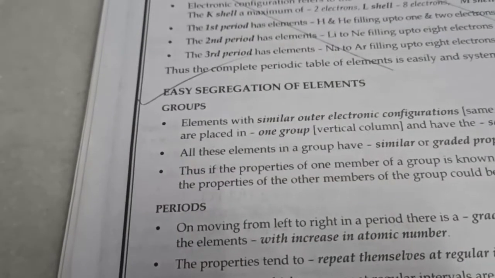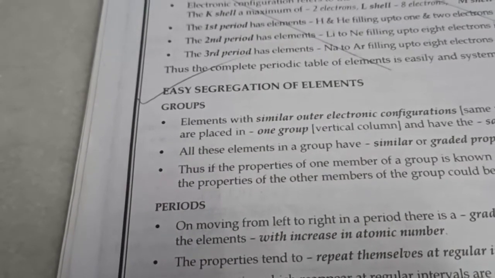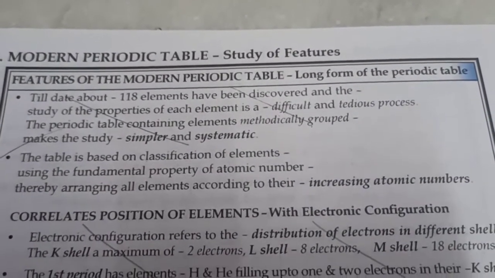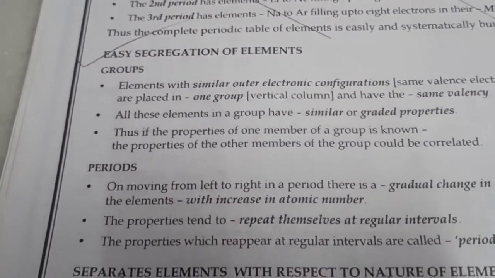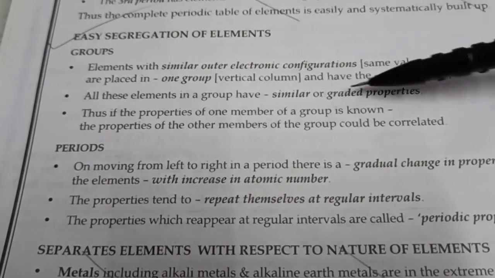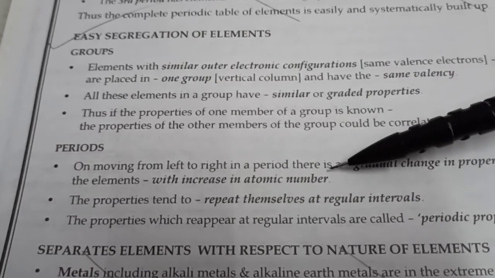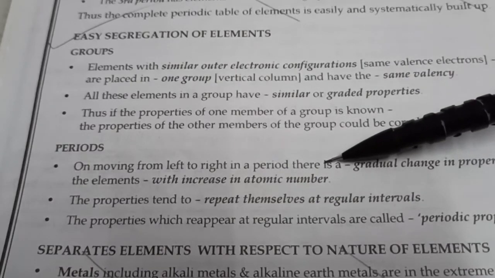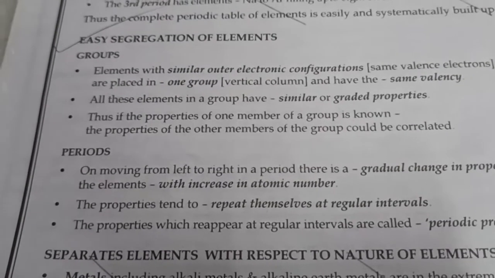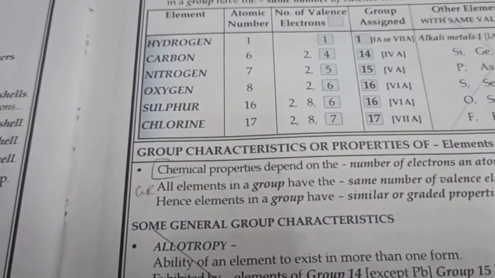So the most important feature of the modern periodic table is that since it is arranged according to increasing atomic number, elements are now easily segregated into groups and periods. In the same group, you have elements with similar properties, and across a period, you have a transition in their properties, which are repeated after regular intervals.